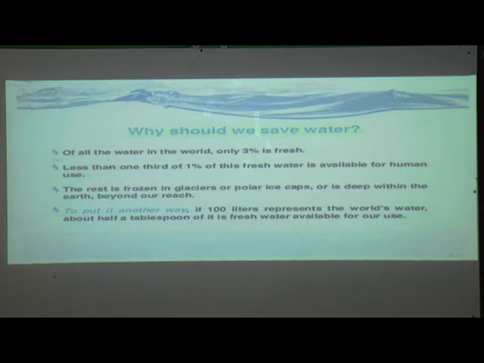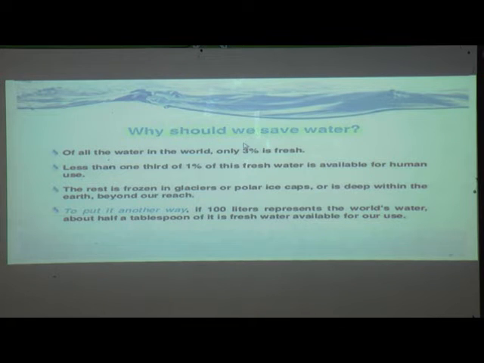So first we will read: of all the water in the world, only 3% is fresh water. So we know 97% of water is sea water, and from the 100% on earth, we are only using 3%. This 3% of water is fresh water, which is used by living organisms like plants, animals and human beings.